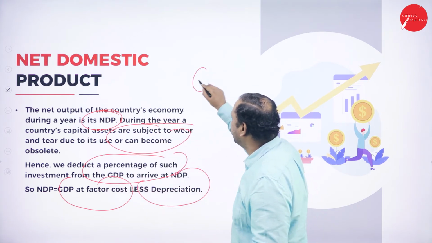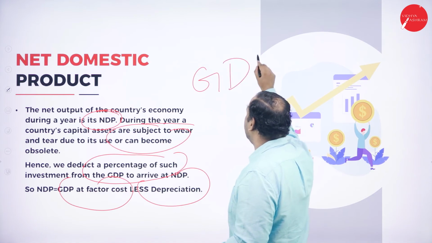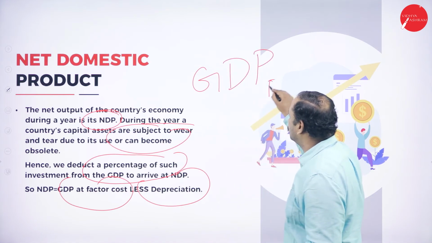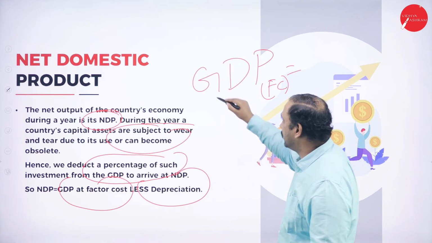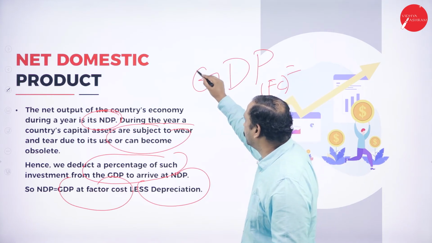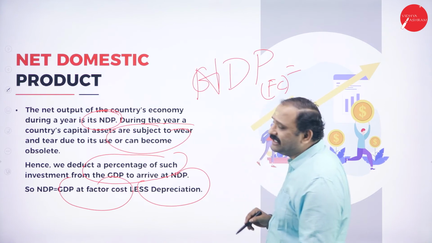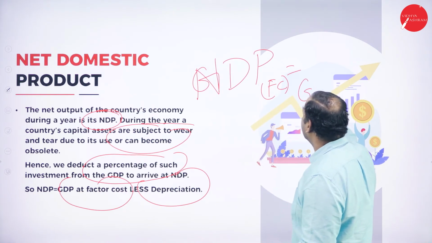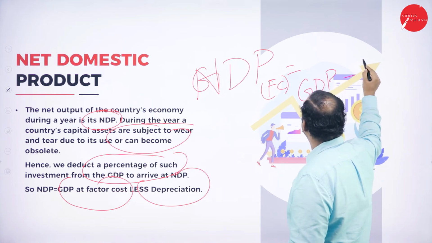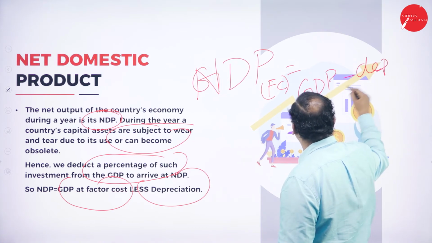So let me just write it down for you. GDP at factor cost. Let me use the small symbol here. Factor cost is equal to, now this is NDP. I'm just going to put it here as NDP. NDP at factor cost is equal to GDP minus the depreciation factor. Now that is very, very important for us.